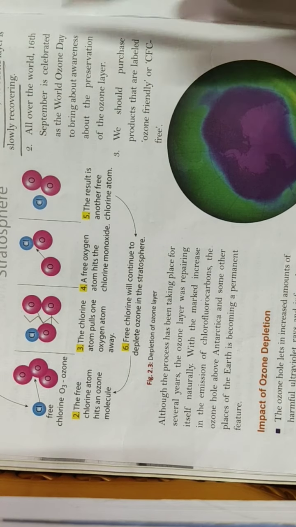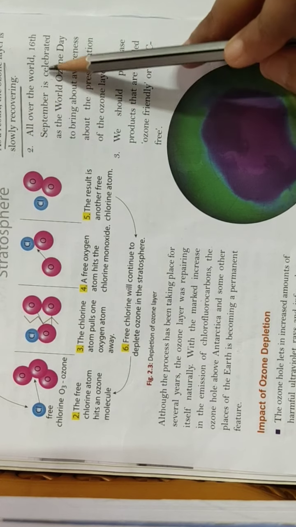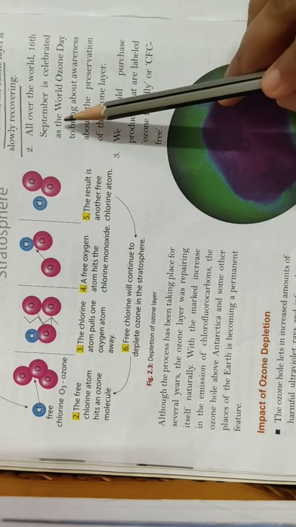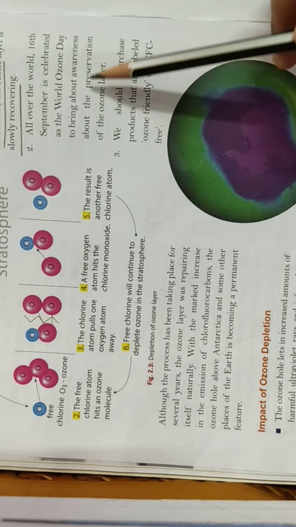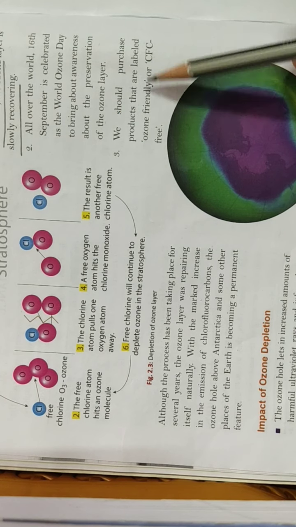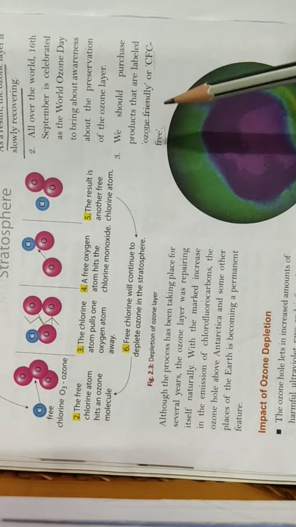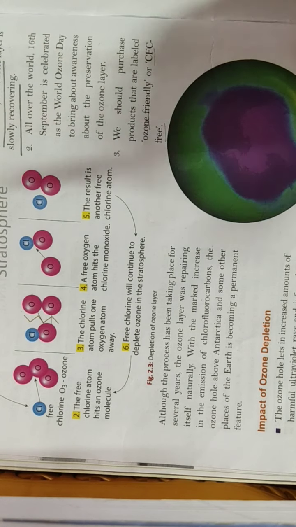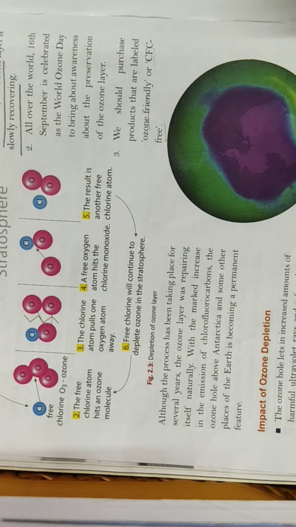All over the world, 16 September is celebrated as World Ozone Day to bring awareness about the preservation of the ozone layer. We should purchase products that are labeled ozone friendly or CFC free. These are the steps we can take to save our ozone layer as well as our earth.